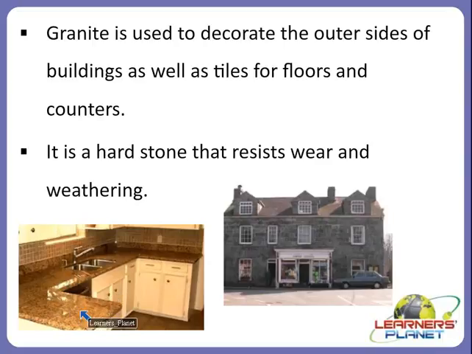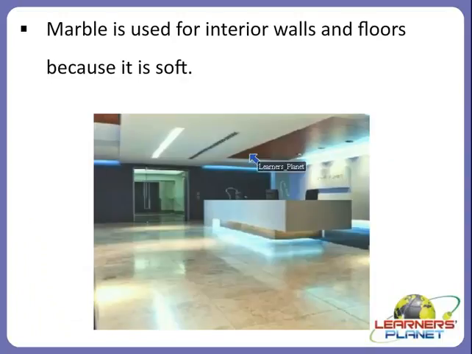And why is it used for the outer sides of the buildings and for kitchen counters? Because it is a hard stone that resists wear and weathering. Weathering means the breakdown of rocks, right? So it resists the breakdown of rocks, and that is why this hard stone is used in such construction, right? Let us see one more example of a rock that is used in building materials. Yes, marble. Marble is also used for the interior walls and floors because it is soft, as you can see here in this picture, right?